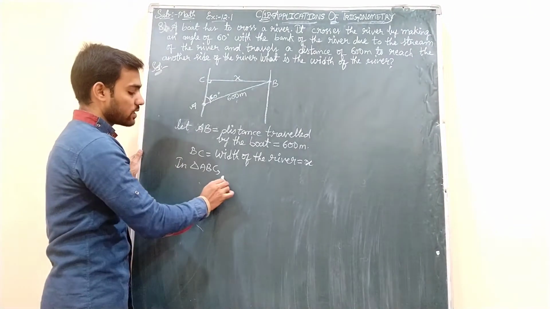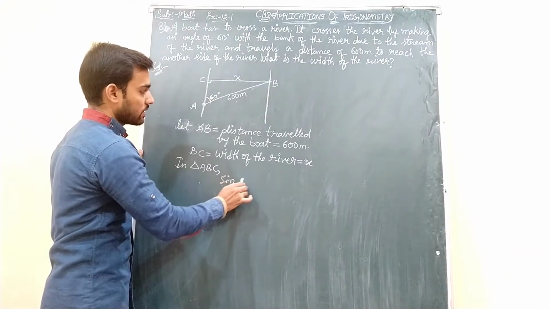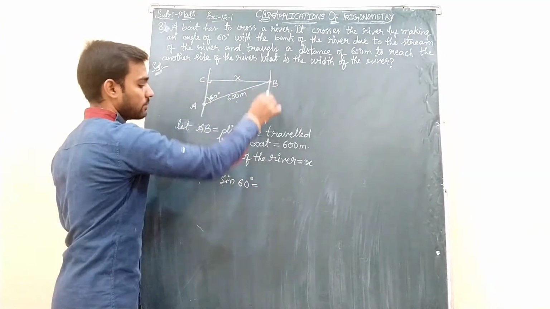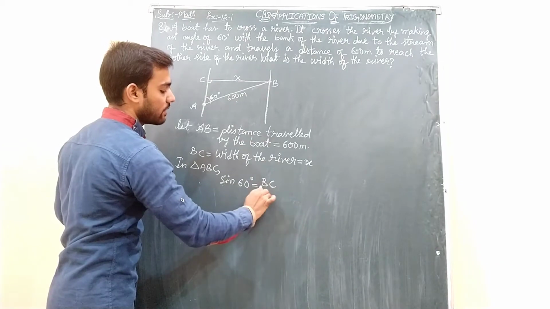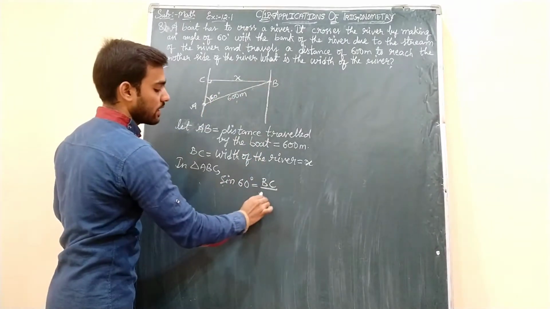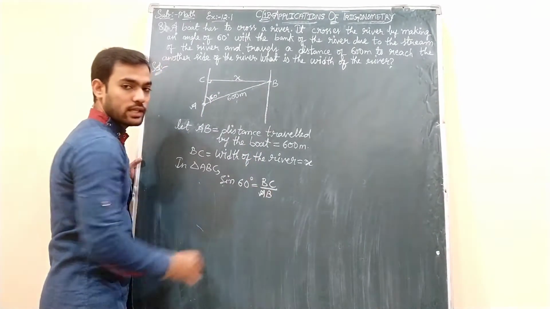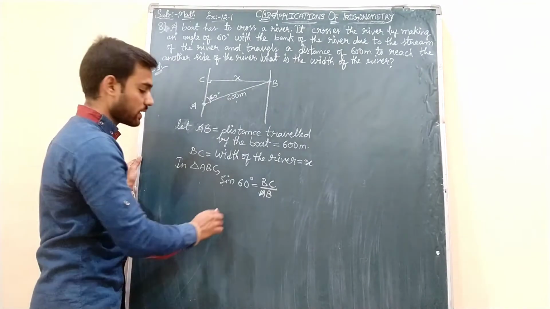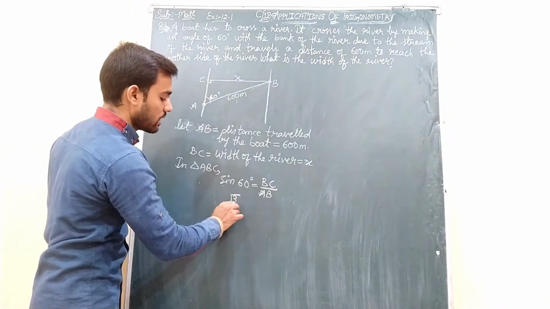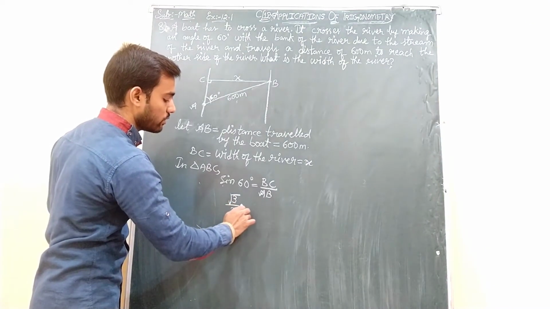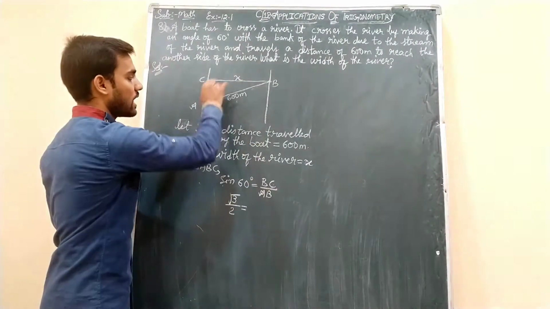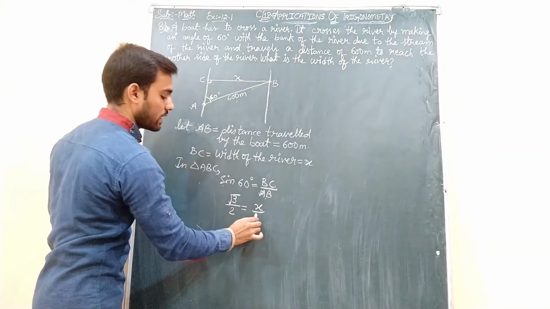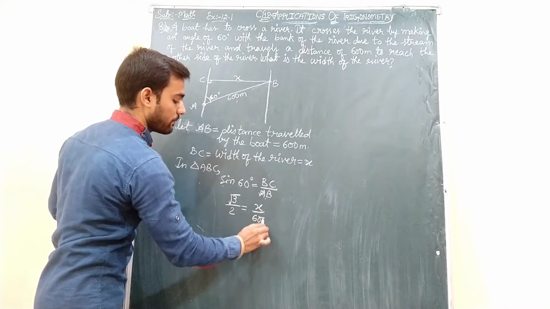So I take the sine ratio, that is sin 60 degrees equals opposite, that is BC, divided by hypotenuse, that is AB. Okay students, the value of sin 60 degrees is √3 by 2 as per the specific angles table. So I'll write here √3 divided by 2 equals BC, which we have taken as X, and AB is already given in the question, that is 600.